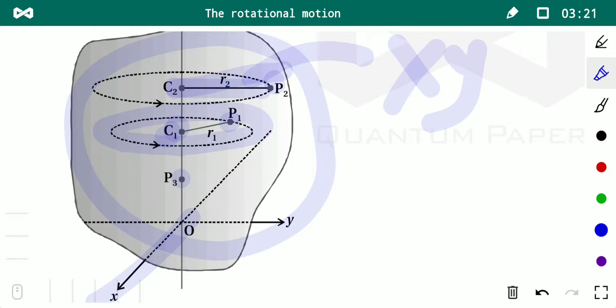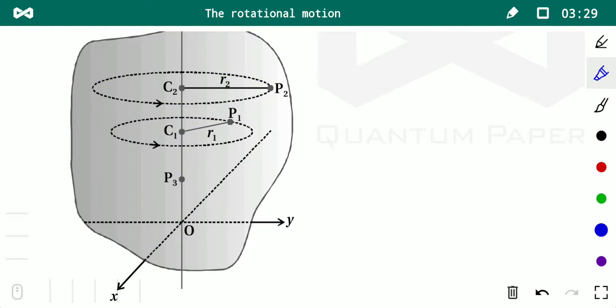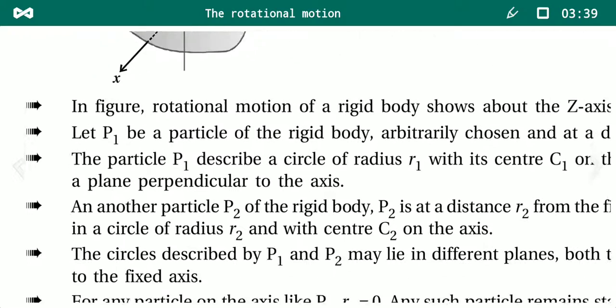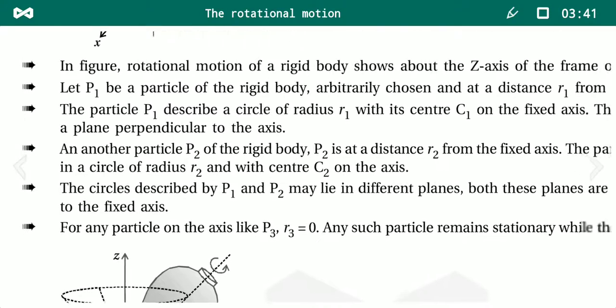P3 does not describe any circle because it is on the axis of rotation, so its radius is 0. And mind well that the plane of the circle of P2 may or may not be the same as the plane of the circle of P1. The same thing I am explaining now, so concentrate.